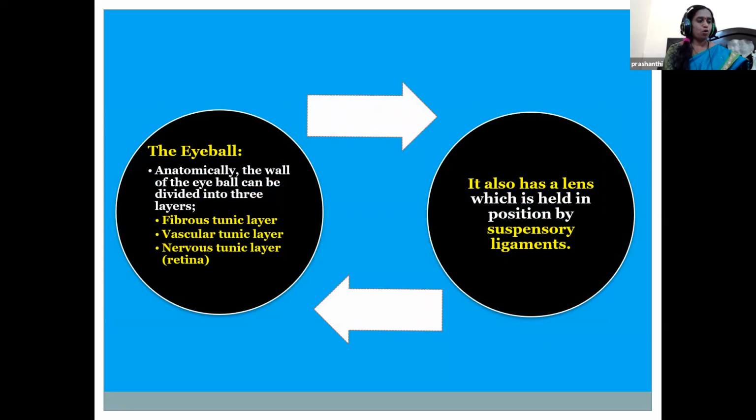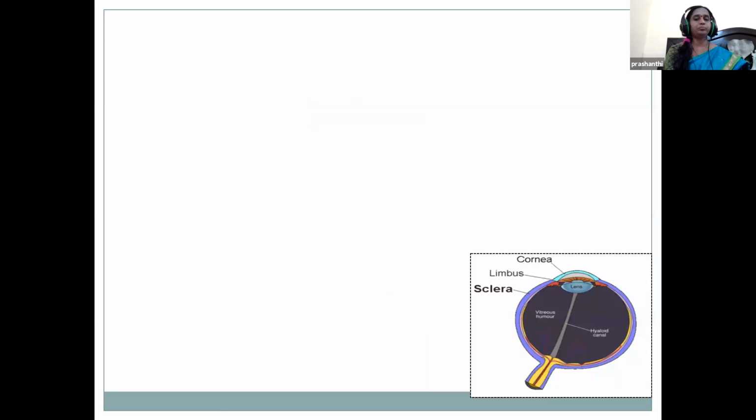Next comes the eyeball. Eyeballs are bilateral spherical organs, and these are responsible for vision. There are 3 layers here, children: the fibrous tunic layer, the vascular tunic layer, and the nervous tunic layer, which is called the retina. The eye also has a lens. The lens is attached to the ciliary muscle by the suspensory ligament, which helps hold it in position.